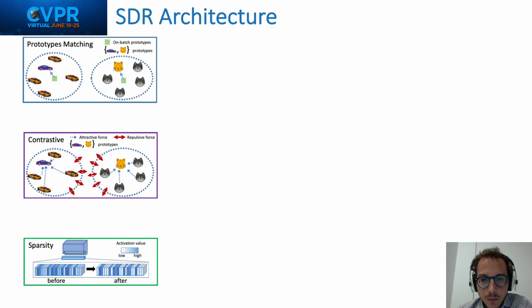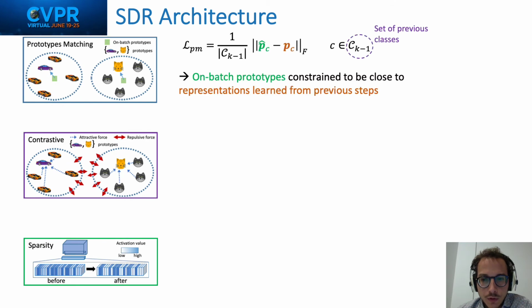First, we propose a prototype matching module to match on-batch prototypes with prototypes computed from the previous steps. Here, with prototype, I refer to the average of the class-wise feature distribution. So, in the end, we want the prototypical representations for each class to be consistent across the incremental steps.